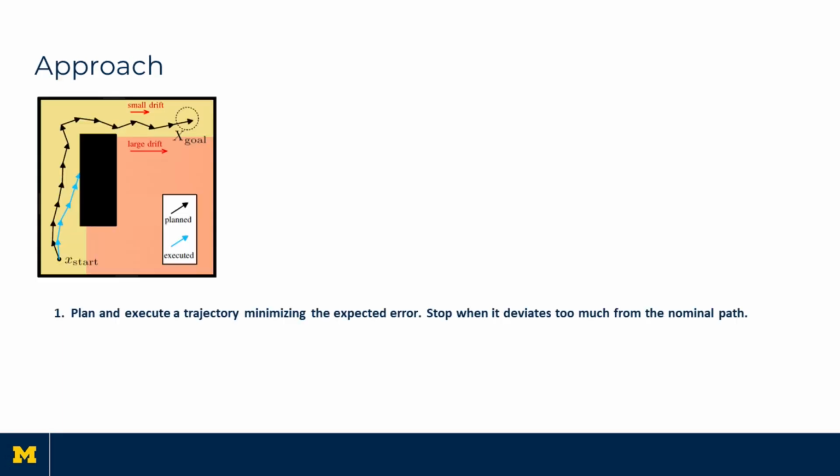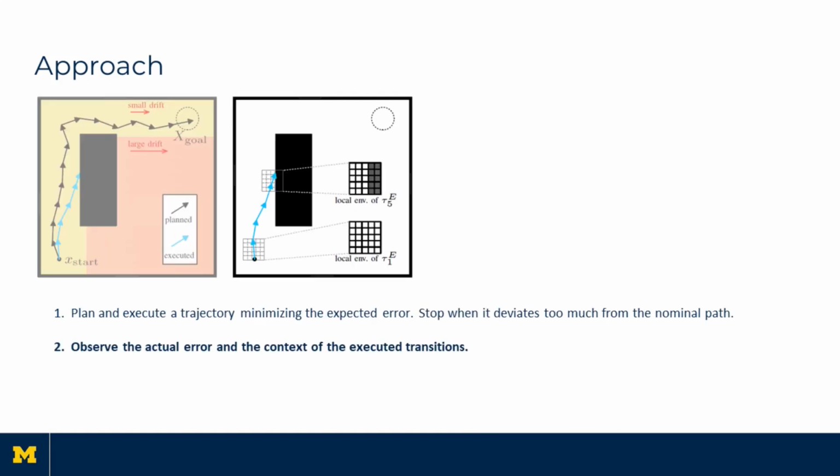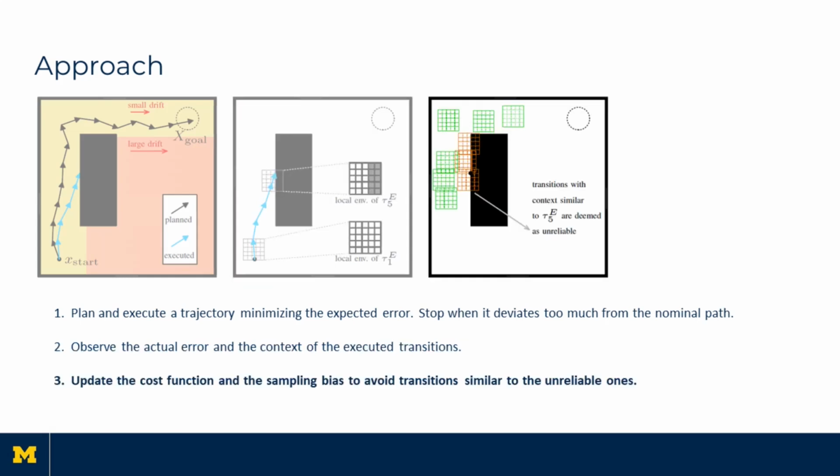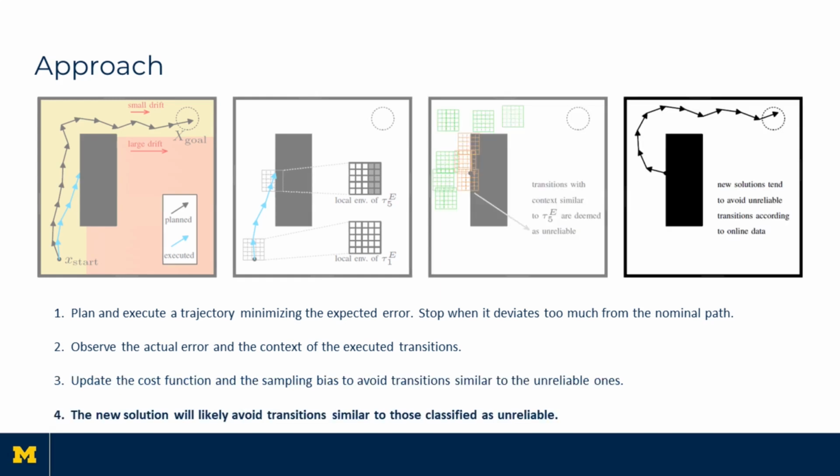In a nutshell, we start by planning and executing a trajectory that minimizes the nominal error. Then we stop as soon as the robot deviates too much from the nominal path. Then we measure the actual error and the local context of each executed transition. We update the cost function and the sampling bias to avoid transitions similar to the previous bad transitions. And then we go back to step 1, that is, we replan with the new cost function and sampling bias.